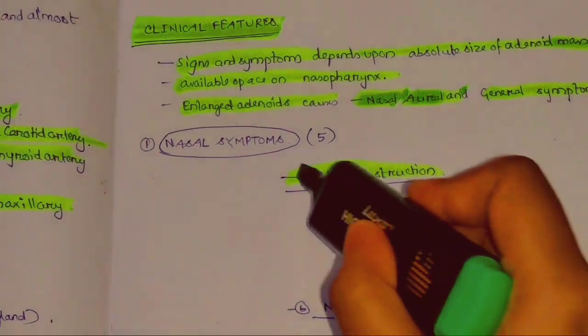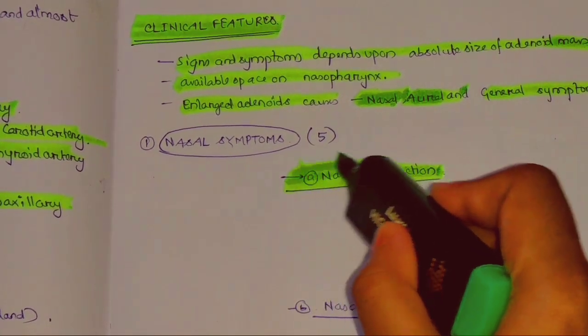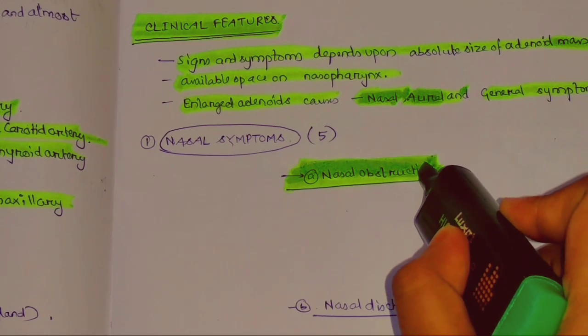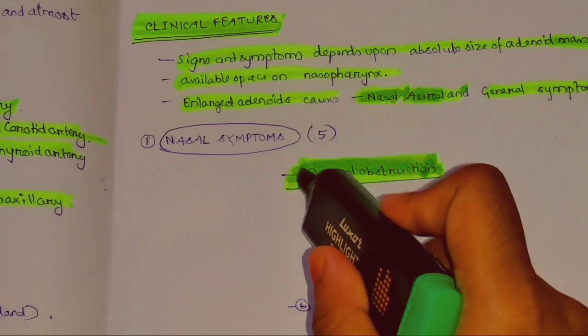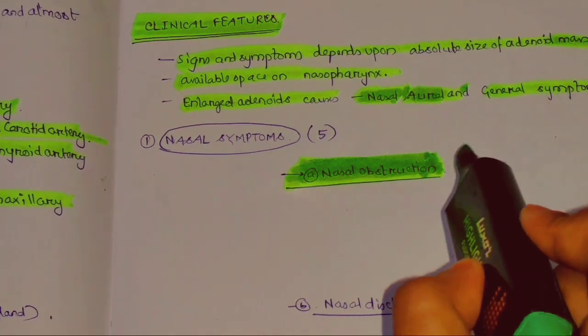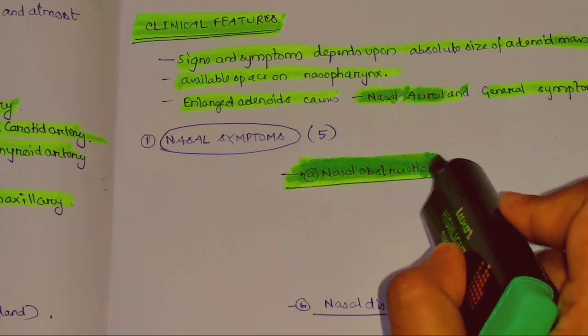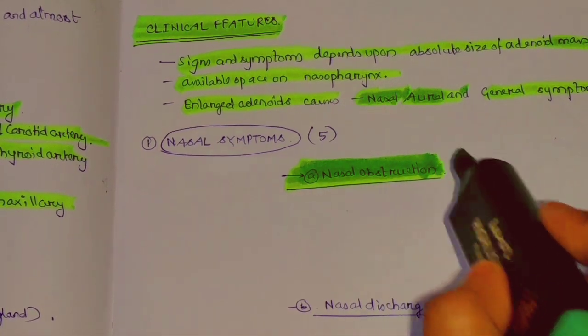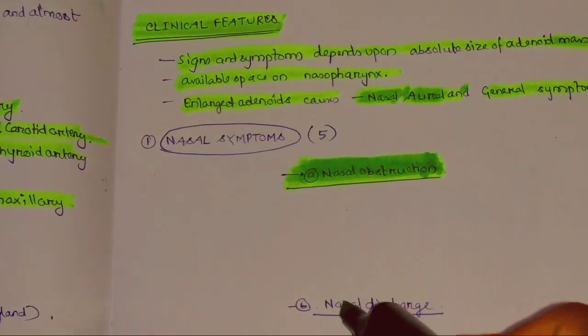Because the adenoids enlarge in the nasopharynx, that will cause nasal obstruction and the child has to breathe through the mouth, which leads to difficulty in feeding and suckling, because the child will not be able to take food and breathe at the same time. So the child will not thrive, not grow much.